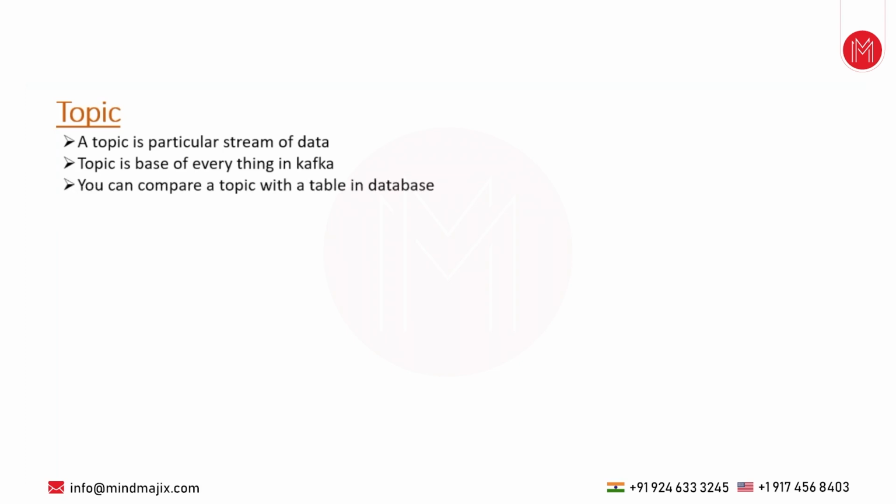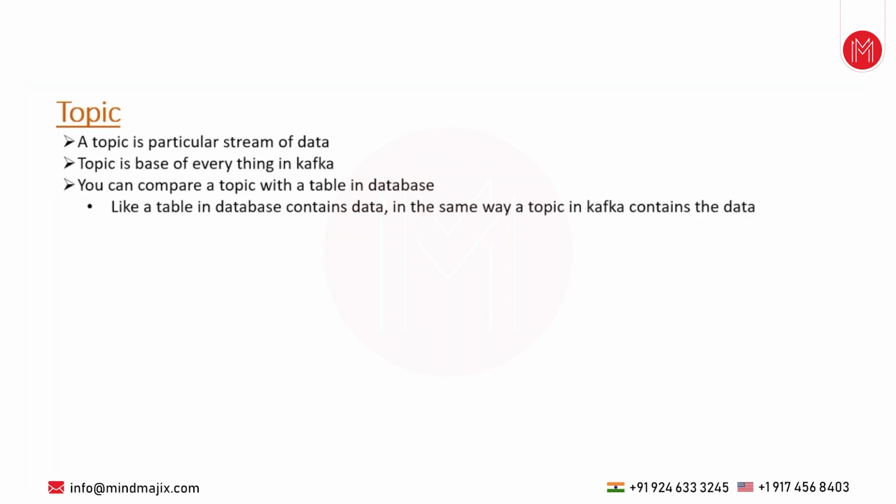We can compare a topic with a table in a database. You must have heard about a database and a table in the database. What does a table contain in a database? Some data, it could be anything. Same thing, a topic in Kafka contains some data. Whatever data is published by the producer application will be stored in the Kafka topic, and whatever data is consumed by the consumer application will be consumed from the topic only, because in Kafka, topic has the only ability to store the data, the messages.